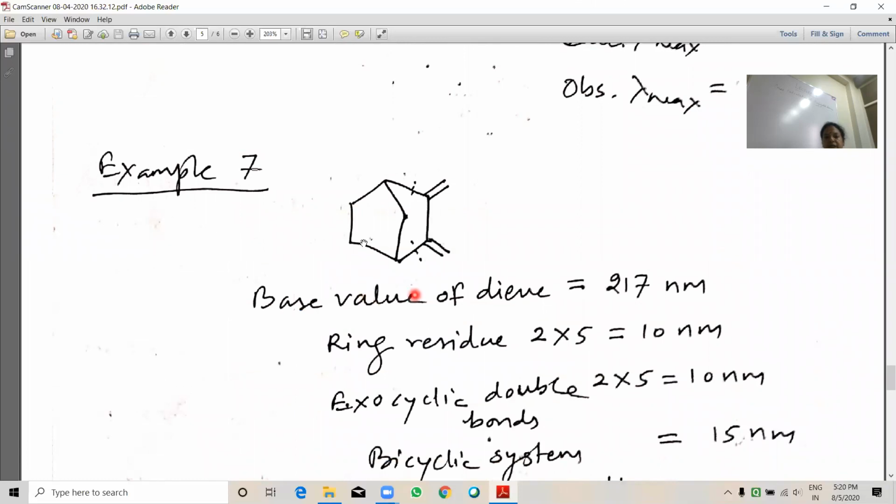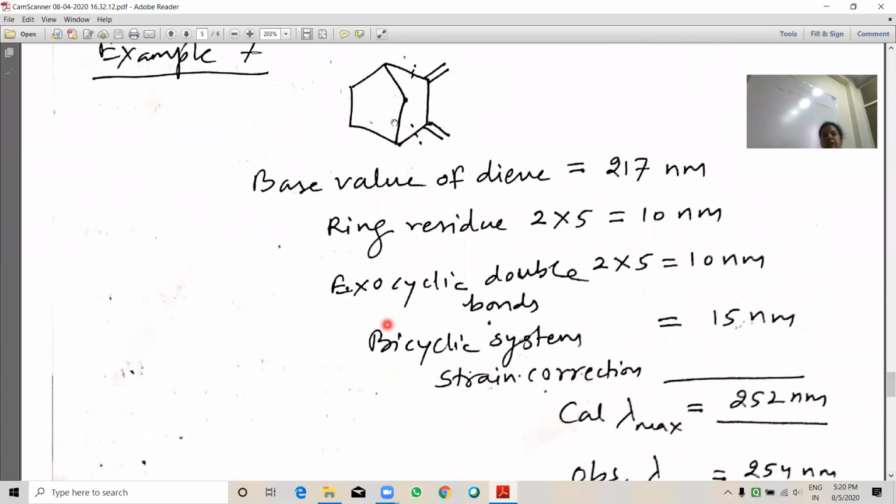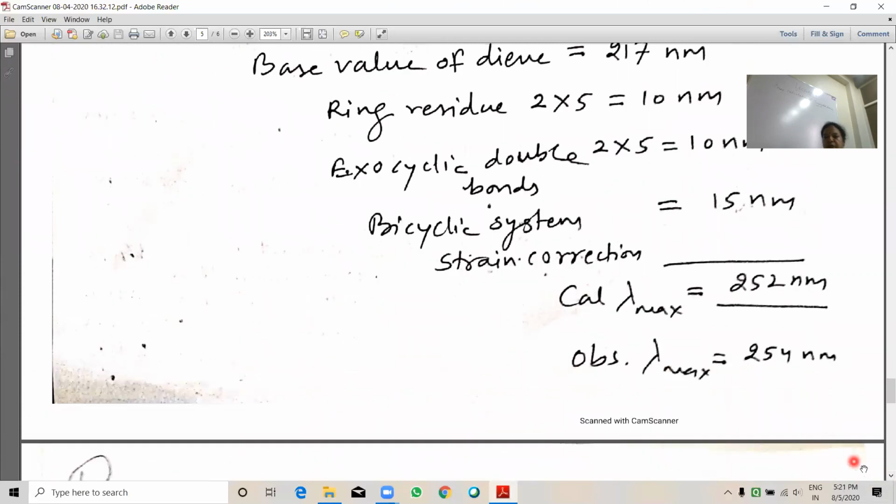Example 7, here it is a bicyclic ring system. So the base value of the diene, because both double bonds are exo, is 217 nanometer, ring residues 1 and 2. So 2 multiplied with 10 nanometer. Exocyclic double bond, both are exocyclic to the ring, so it is 10 nanometer. Due to this bicyclic system, there is a strain correction, so it is plus 15 nanometers. Calculated lambda max value will come 252 nanometer. Observed lambda max value 254 nanometer.